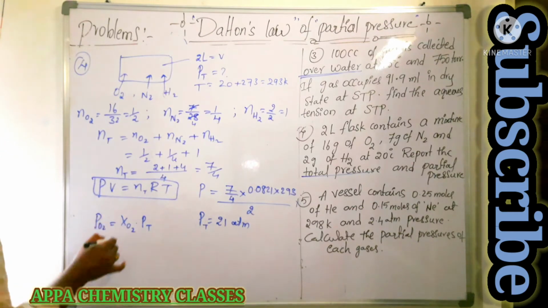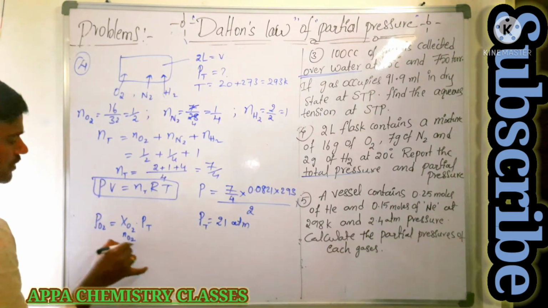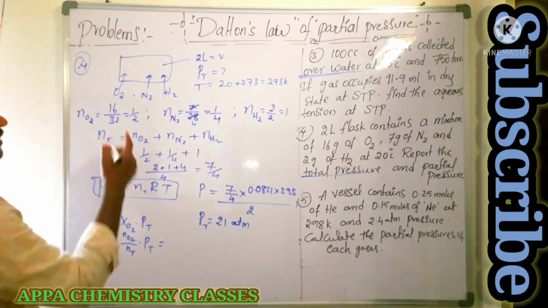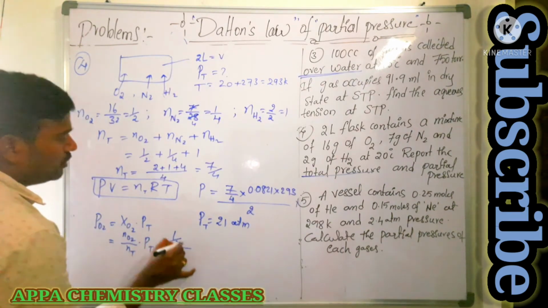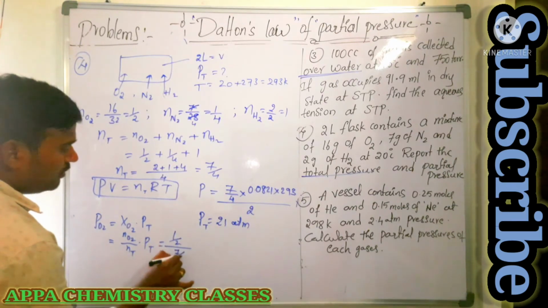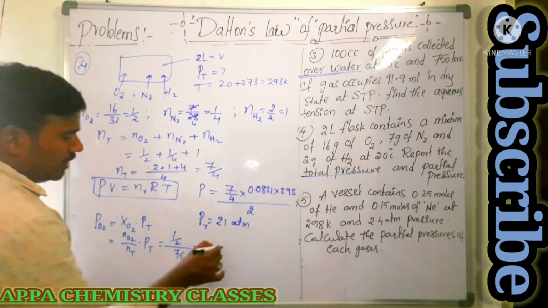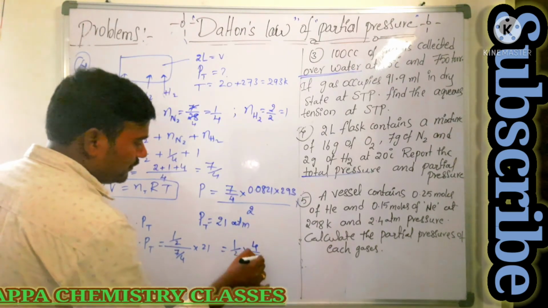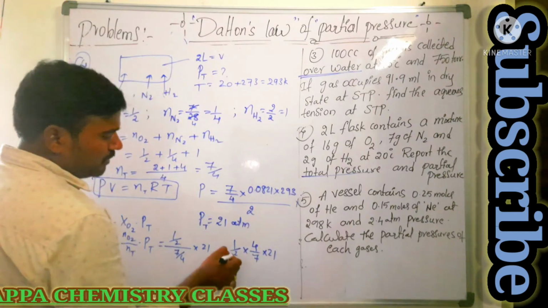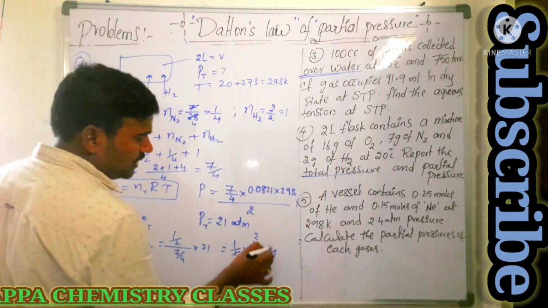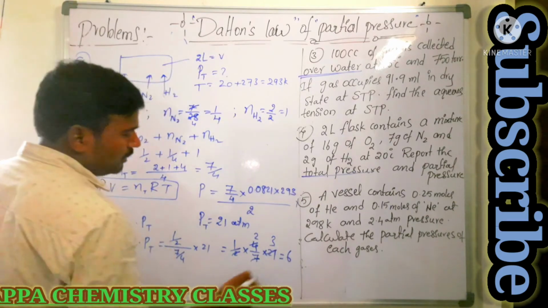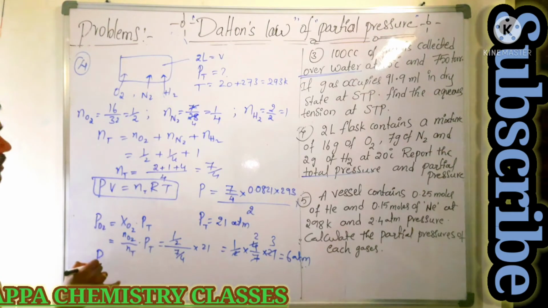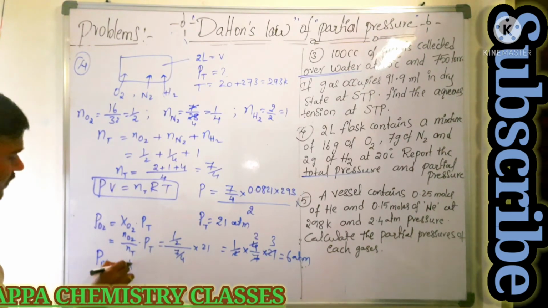So mole fraction of oxygen, how are you getting it? Number of moles of oxygen by total number of moles into total pressure. That is, number of moles of oxygen is 1 by 2, total number of moles is 7 by 4, into total pressure 21. That is, 1 by 2 into 4 by 7 into 21. So then what happens? It is 2 times 3, that is 6 atmosphere.